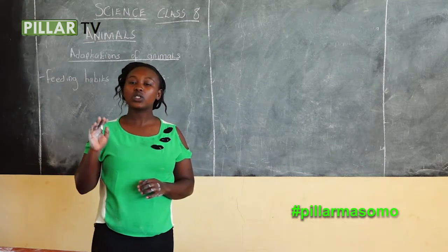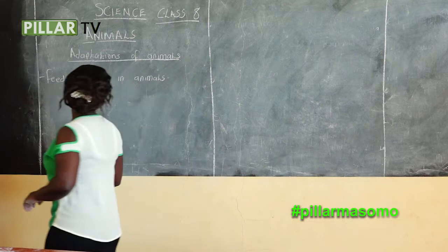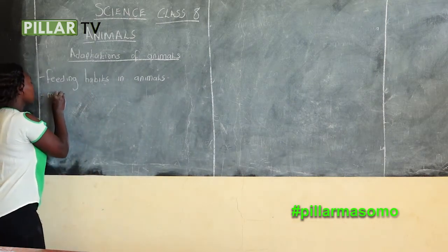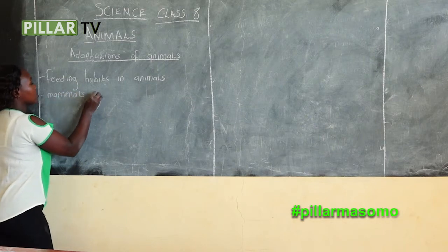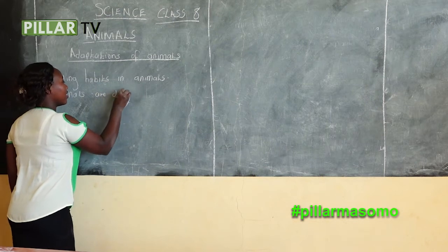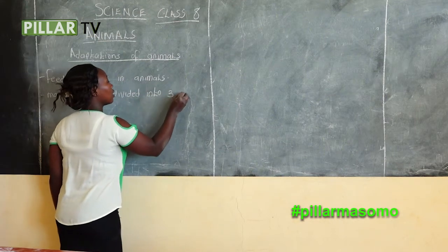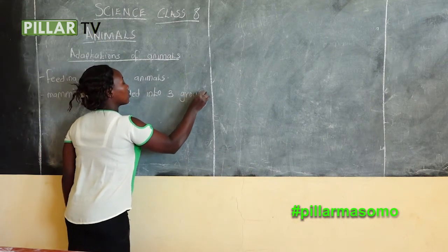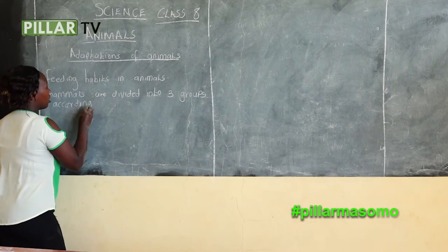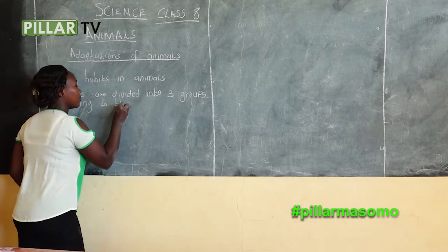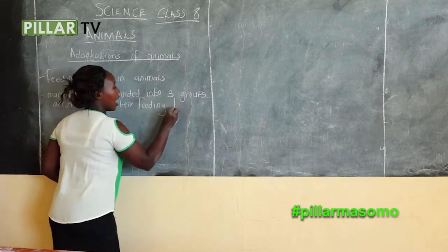Mammals are divided into 3 groups according to their feeding habits.